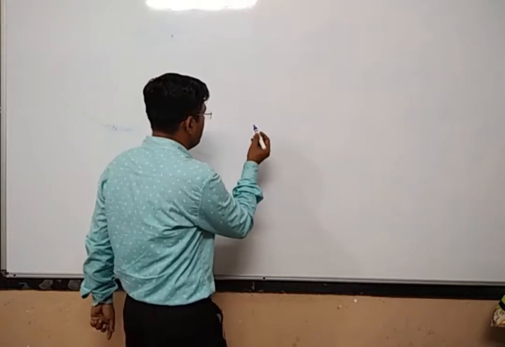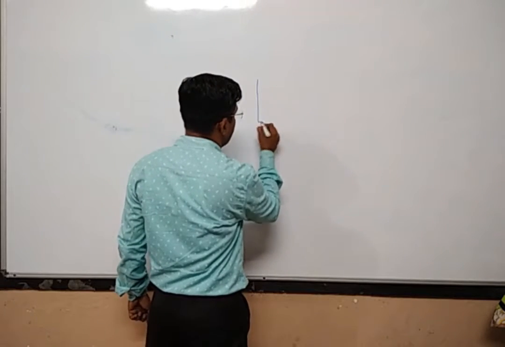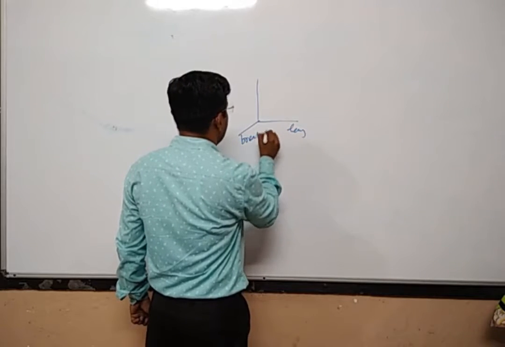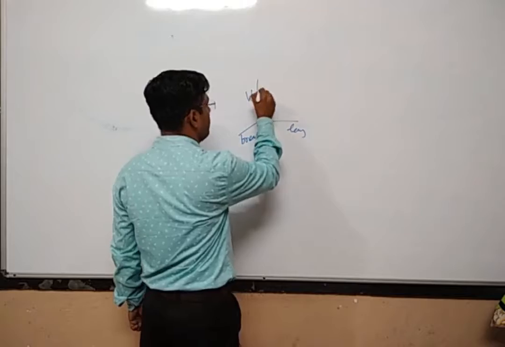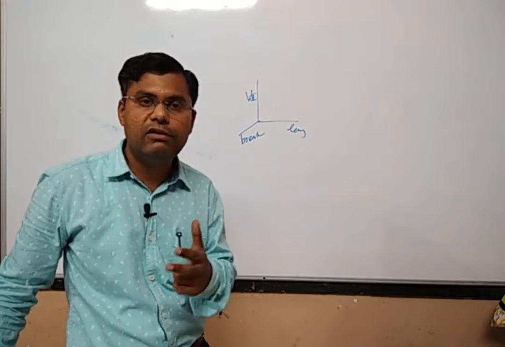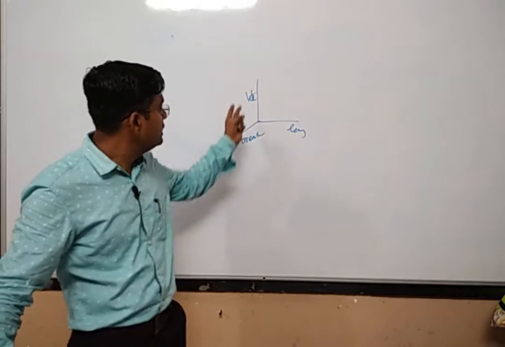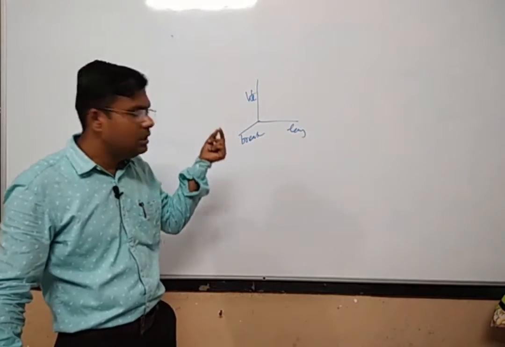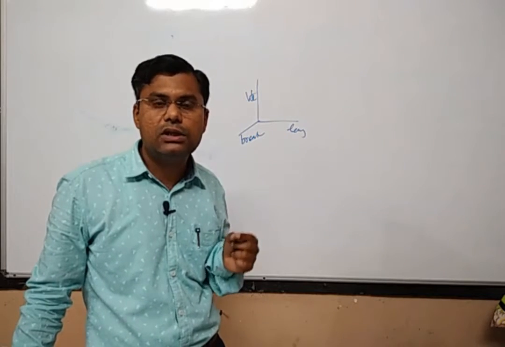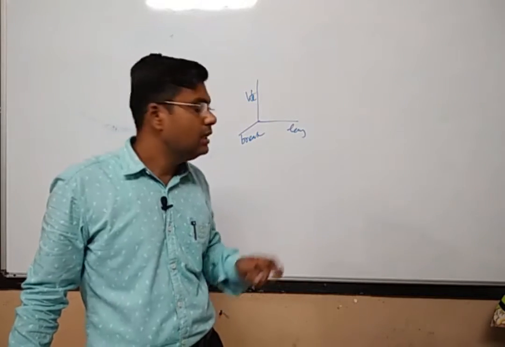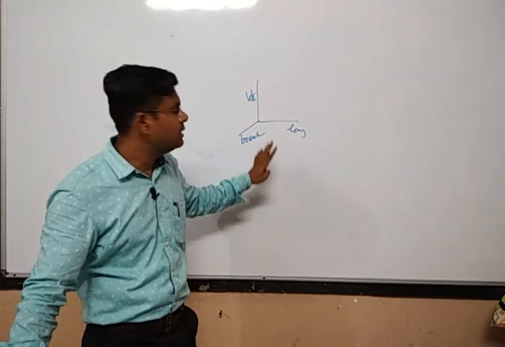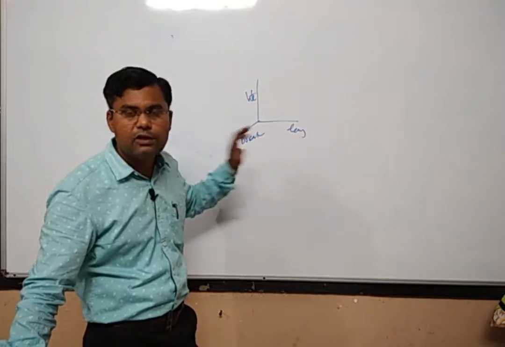Any material or particle in general will have three different sizes: it will have length, breadth, and thickness or height. All material particles are three-dimensional, so they have three dimensions. Out of these three dimensions, if any one of the dimensions is in the nano range, then that particular material will be called a nanomaterial.